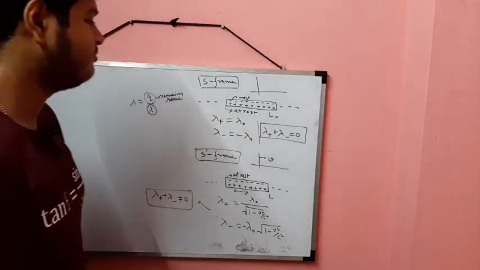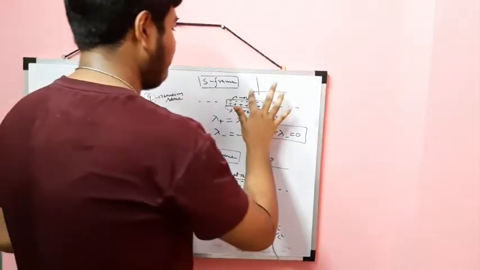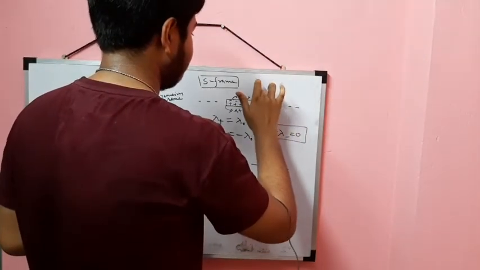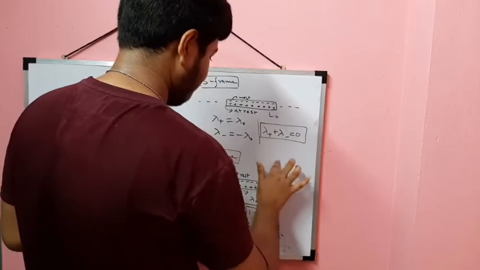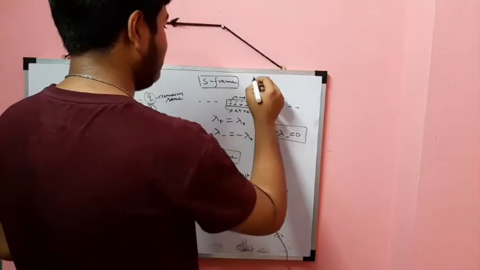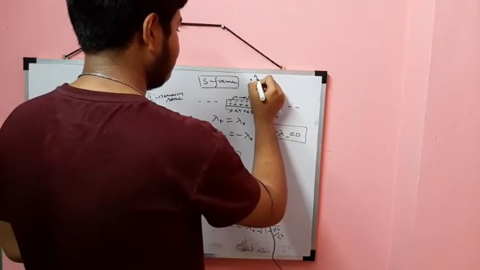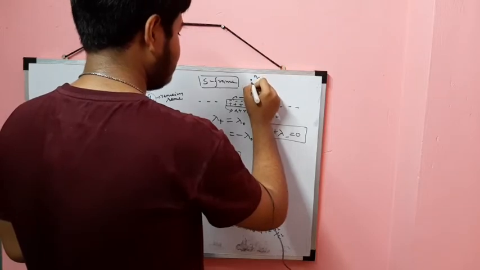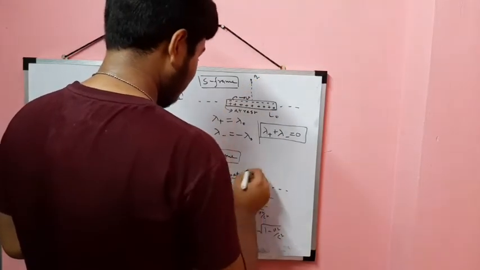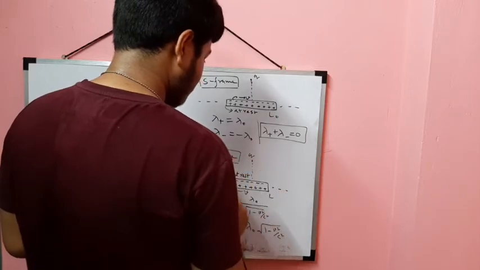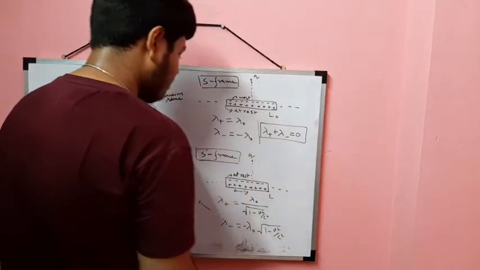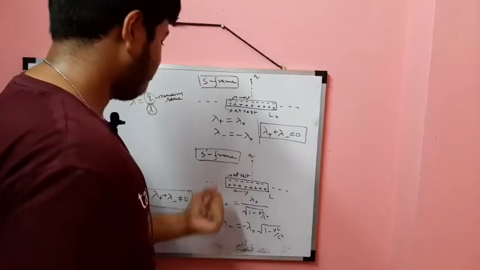Now if there is a charge q, I erase this. Now there is a charge q at a certain distance from the wire. Now look at S prime.